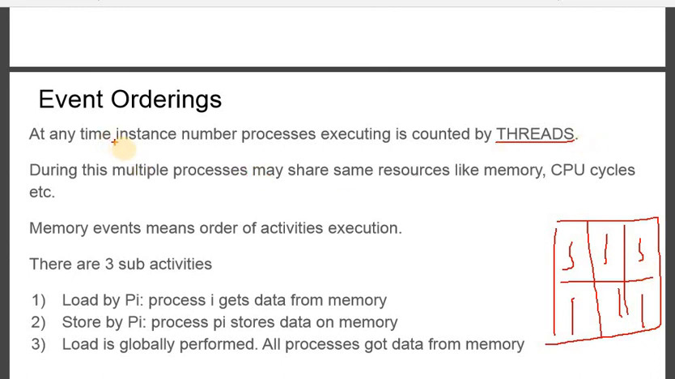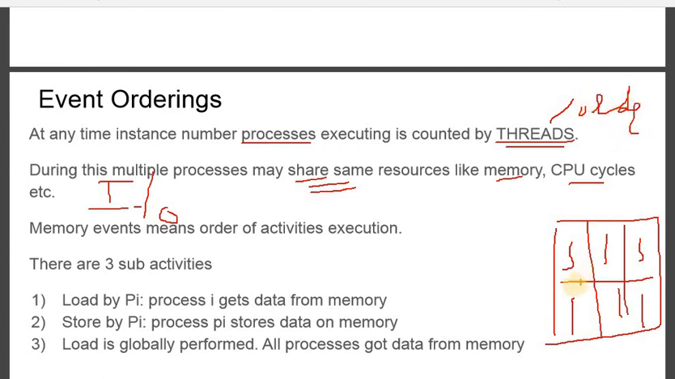So number of processes, each process has its own thread. When there are multiple threads, what is the definite thing? They are sharing memory, they are sharing CPU cycles, they are sharing input output devices, that is for sure. So this is the curious point. That means we have to make threads in order. What happens if we don't follow order? There is one memory,